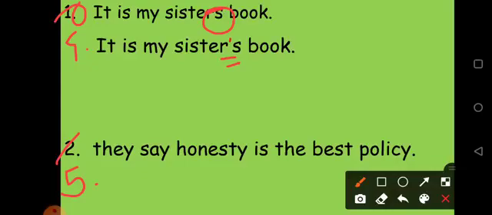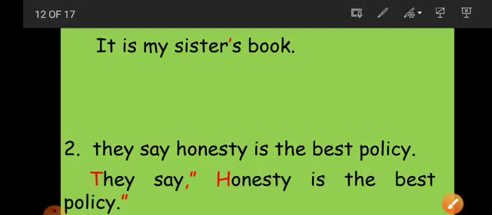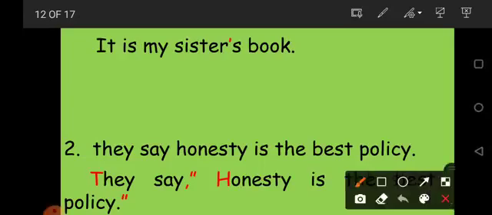And fifth sentence: they say honesty is the best policy. Let's check whether the first letter is capital. No, then we have to write it capital. They say honesty is the best policy. Statement, at the end full stop, correct. Then is any adjective or proper noun there? Yes, then we will make it capital also. So our answer will be: They say honesty is the best policy. And since these are spoken words, we have added the inverted commas, opening and closing inverted commas.